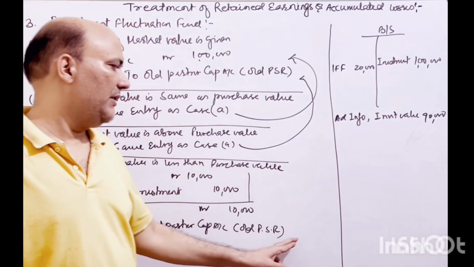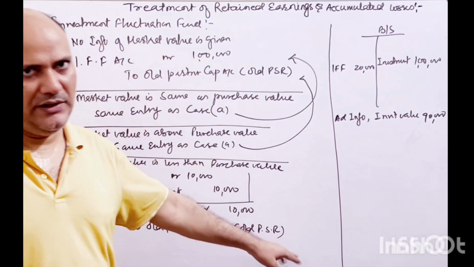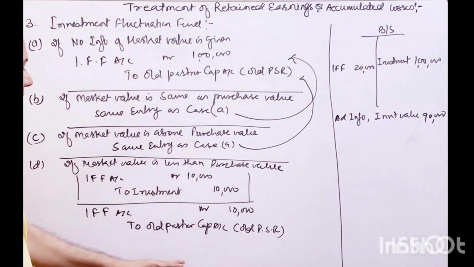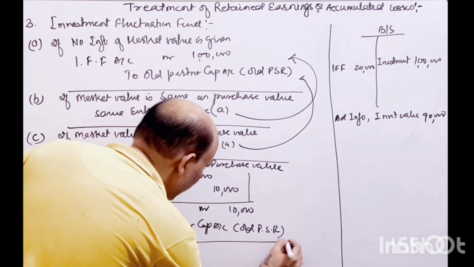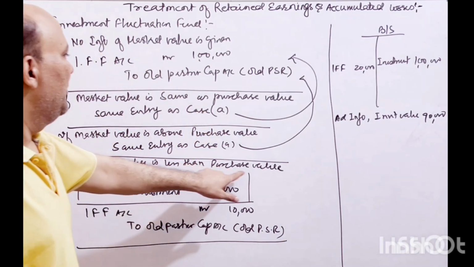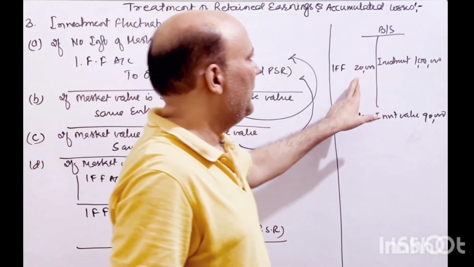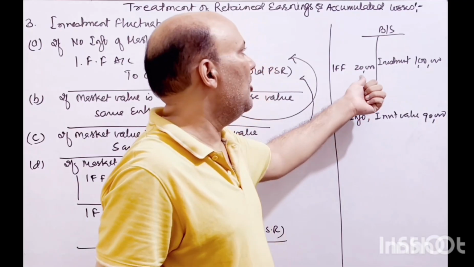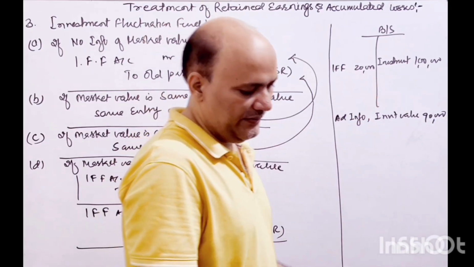We have taken X and Y in equal ratio, so 5,000 to X and Y. So this is the case when the amount of loss is less than IFF.